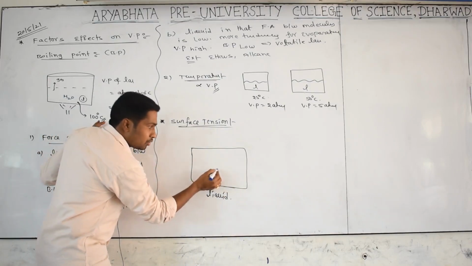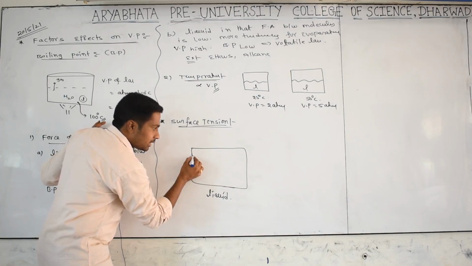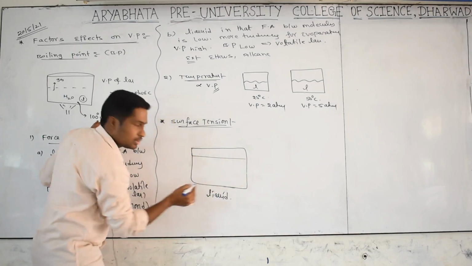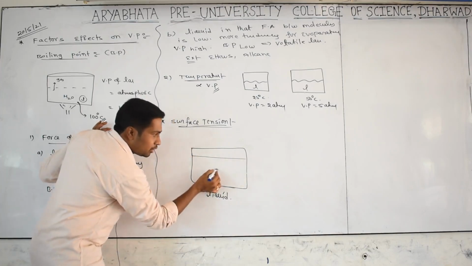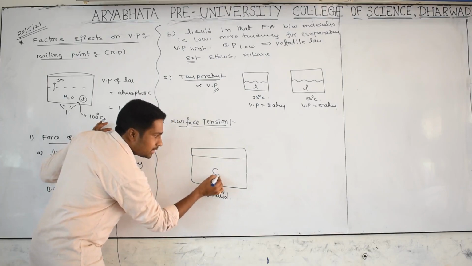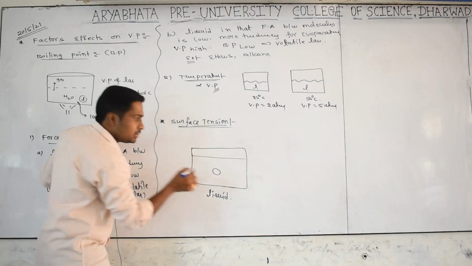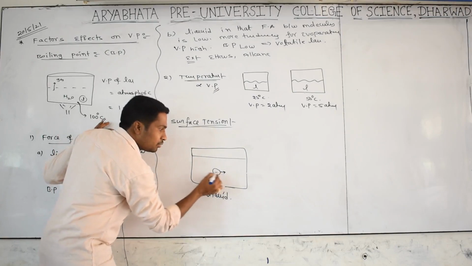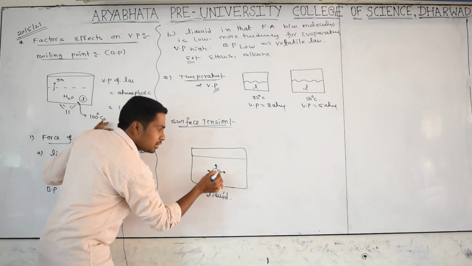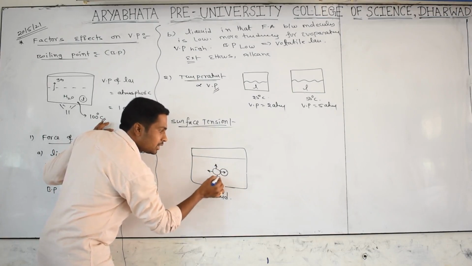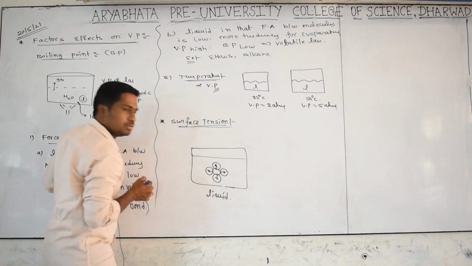This is actually the liquid, and this is the surface. Now I am taking a molecule of the liquid from its inside, or bulk. This liquid molecule has force of attraction on all sides. All these forces of attraction are balanced by the surrounding molecules.